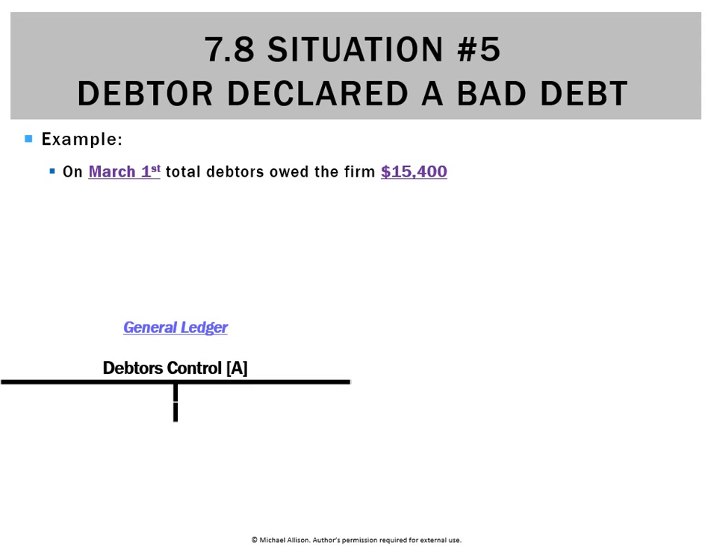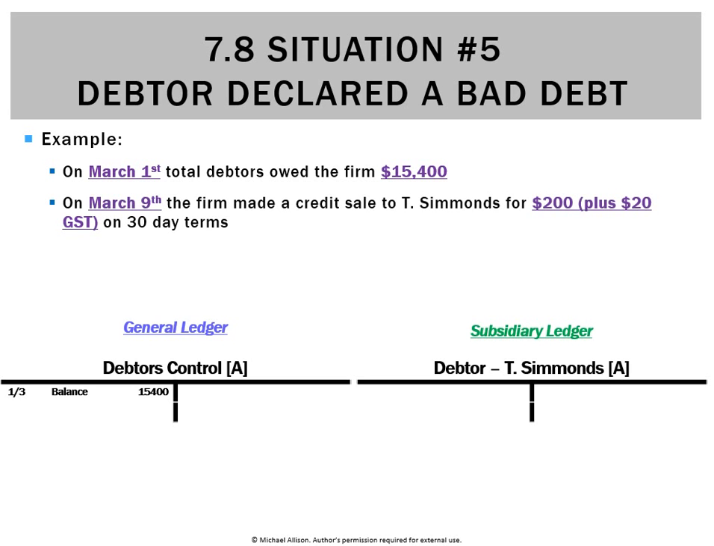Looking at how we record that, let's say total debtors owed us $15,400. Well, that'll go in our general ledger, like so, in the debtors control account. On March the 9th, we made a credit sale to T. Simmons for $200 plus GST on 30-day terms. So in T. Simmons' subsidiary ledger, we do a debit there on the 9th of March for $220.